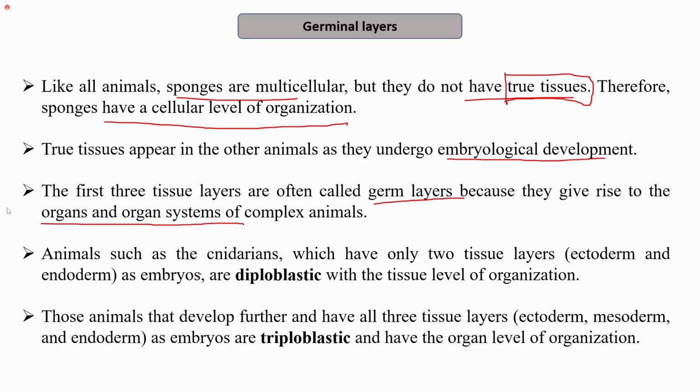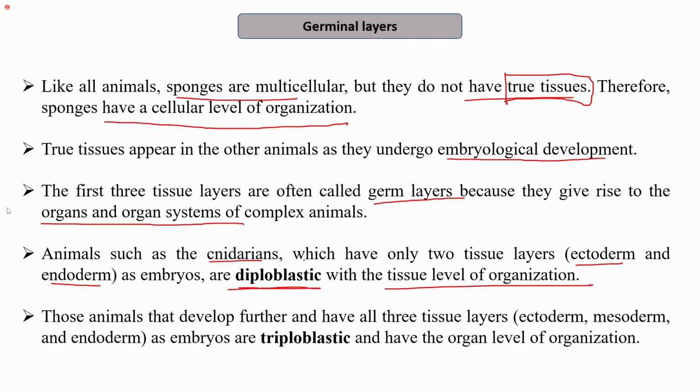For example, animals such as cnidarians, that is coelenterates, which have only two tissue layers, ectoderm and endoderm, as embryos, are known as diploblastic, with the tissue level of organization. So the cnidarians are known as diploblastic.